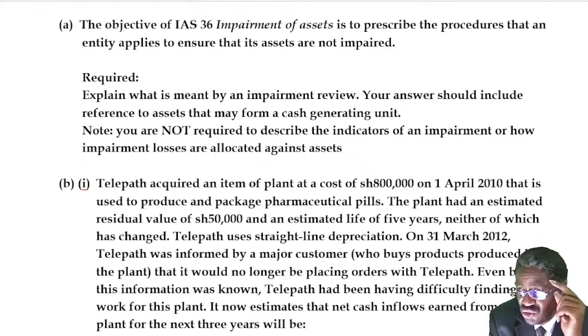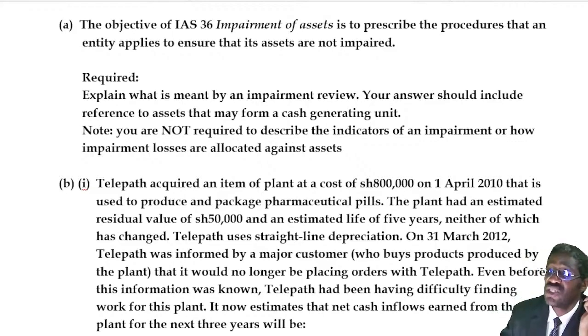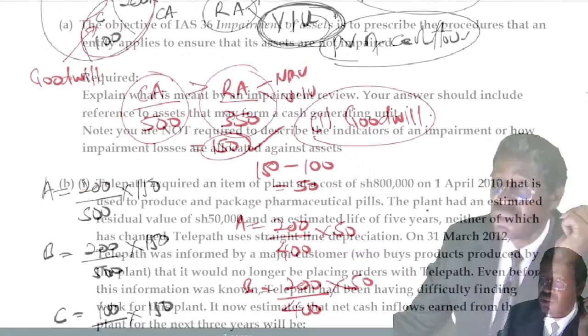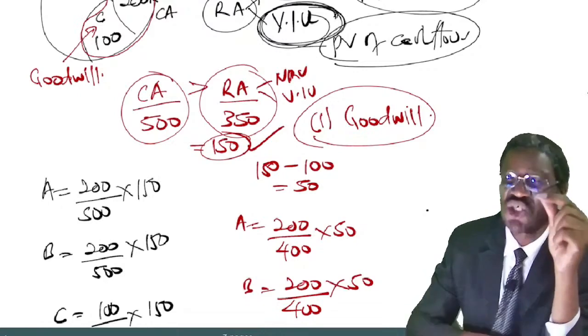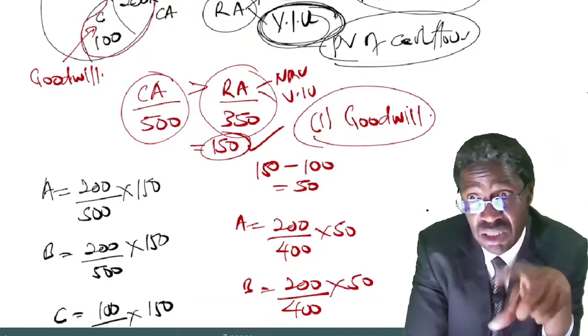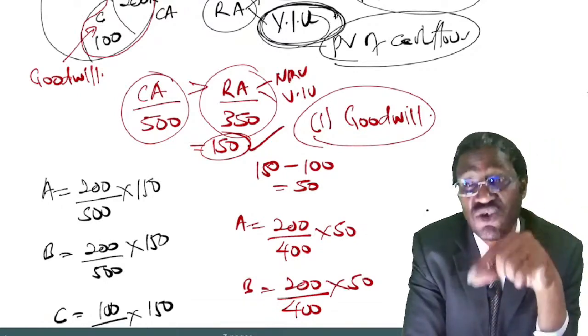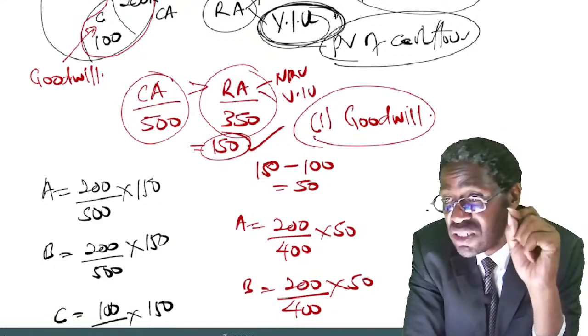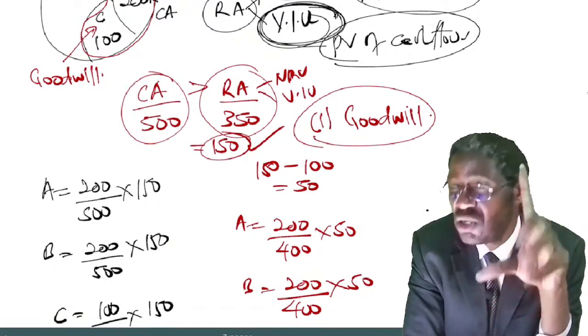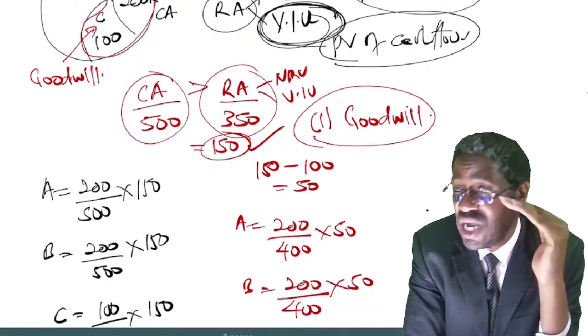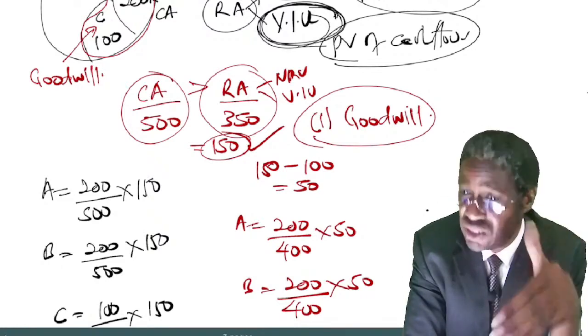Of course, they have not asked you to explain how to allocate, but I've already told you that in case a cash generating unit suffers an impairment loss, that impairment loss should be allocated to the assets in the unit on the basis of their carrying amount against A, B, and C.